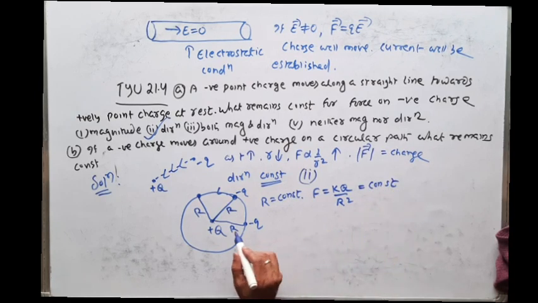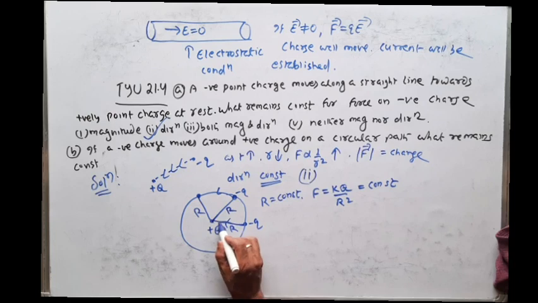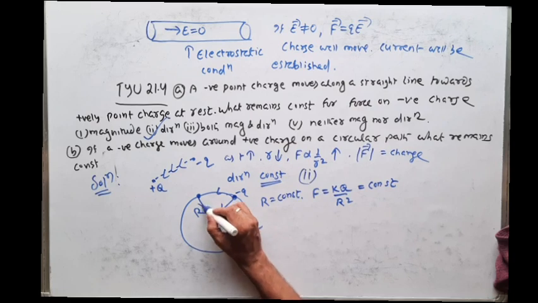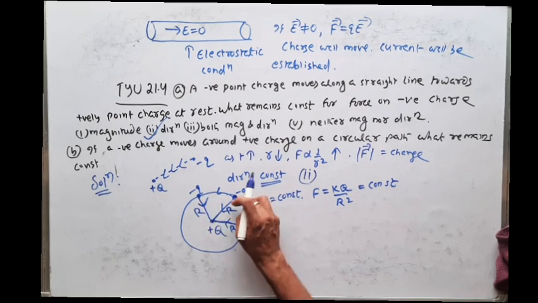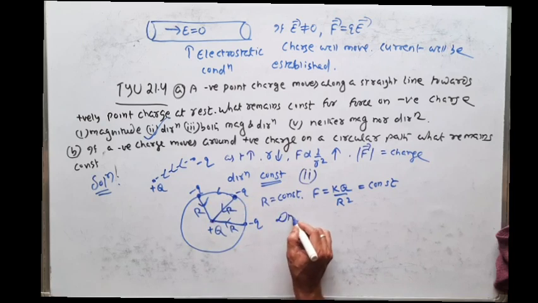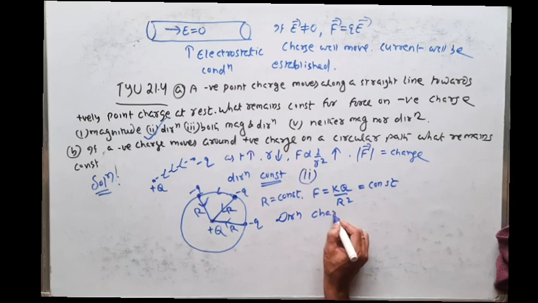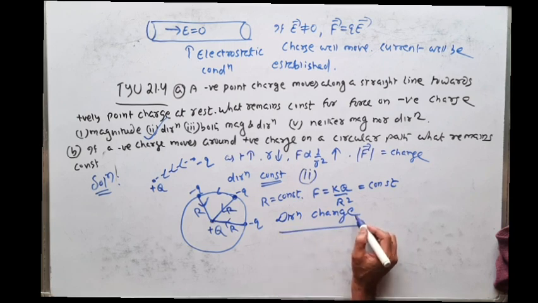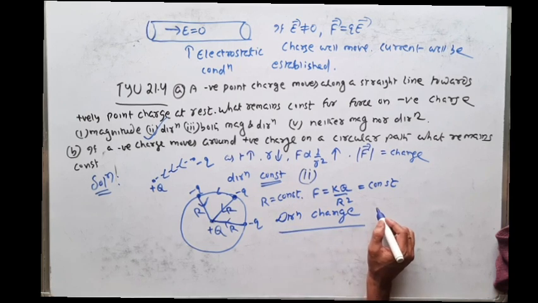But what will change? If this is the position of minus q, this minus q will be attracted by plus q along this direction. So at this point minus q will be attracted by this q charge along this direction. So here minus q will be attracted by this q charge along this direction. That means direction will change. Direction everywhere it will change. So this is the answer.